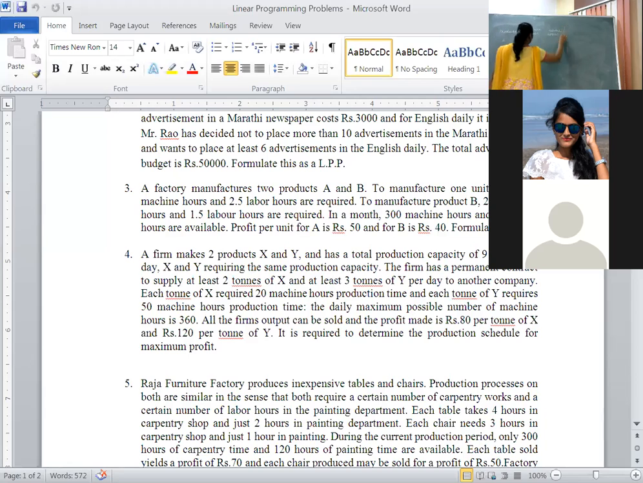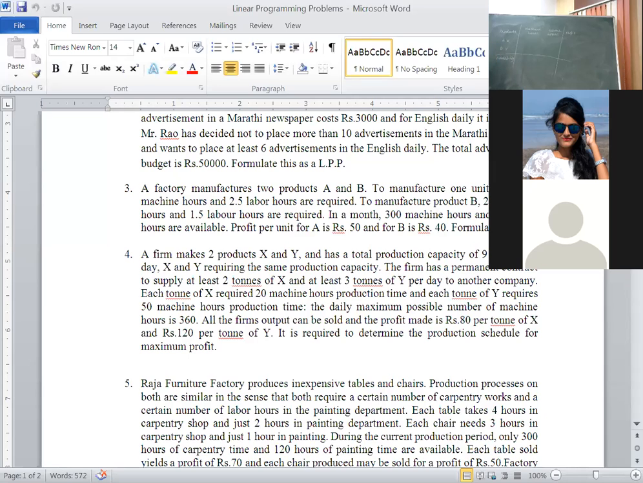And in that problem, what is given? Machine hours, labor hours, and availability of hours. After reading the problem, you know availability is given. Next, the last line talks about profit per unit. These variables we have to identify. Here A and B, two products, are the decision variables. That means number of units of A manufactured is X, number of units of B manufactured is Y.